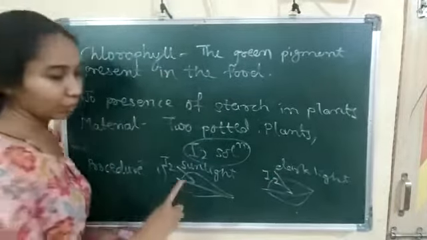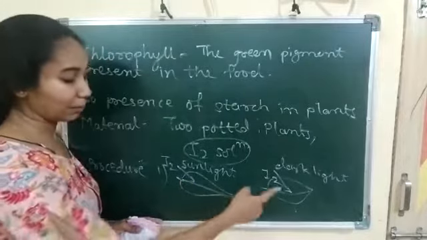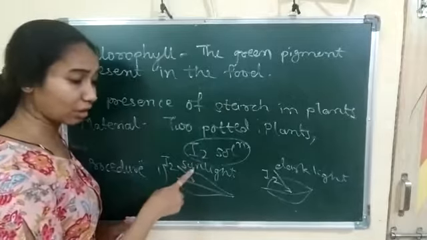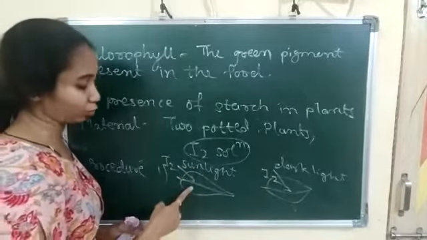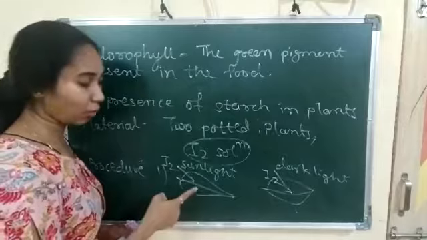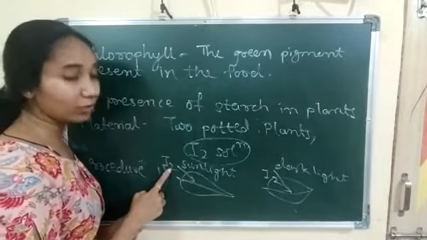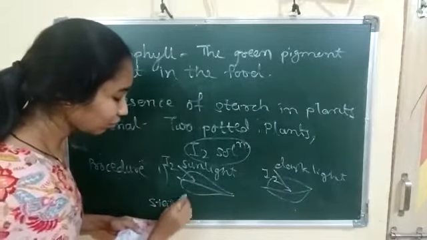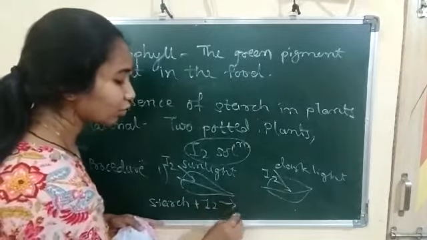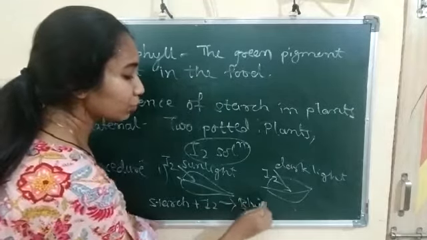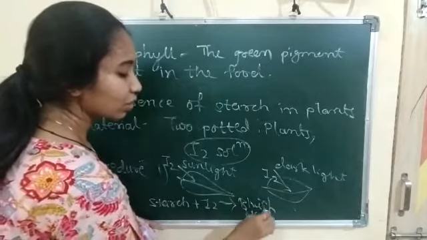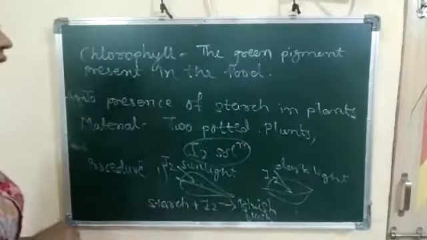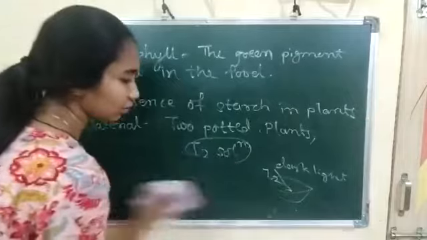Now we have to see what is the chemical reaction when I2 reacts with starch, because the plant kept in sunlight will make food, that means glucose, and glucose is stored in the form of starch, and that starch reacts with I2 and gives bluish black color. That means starch is present in this leaf and not in the one kept in the dark. I have to explain this again.